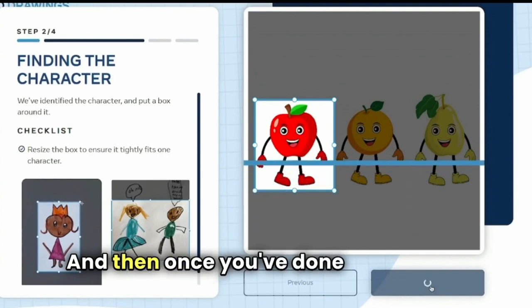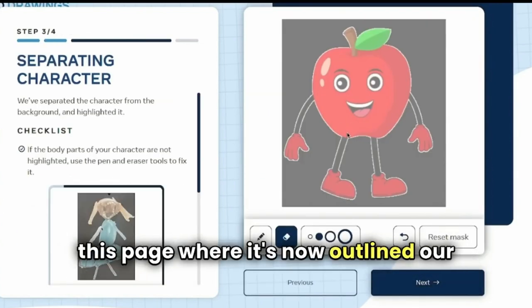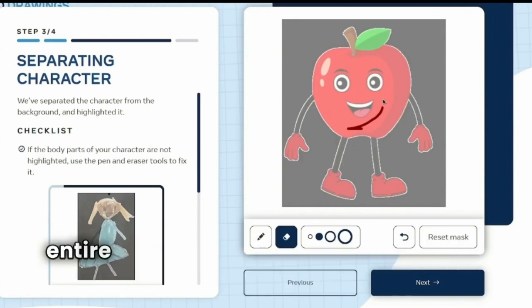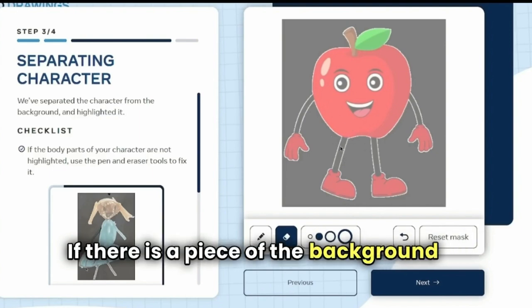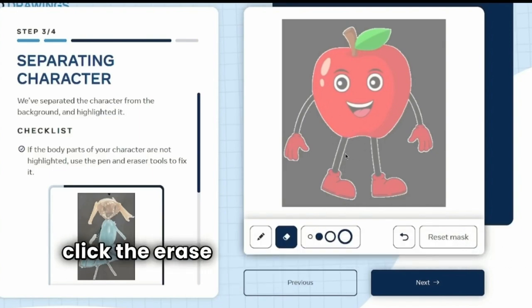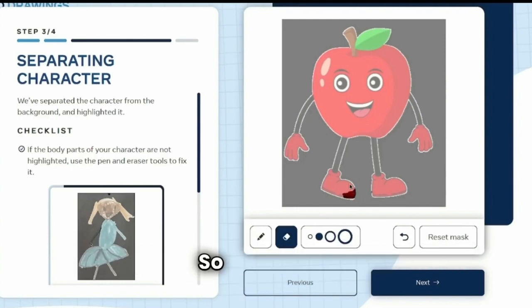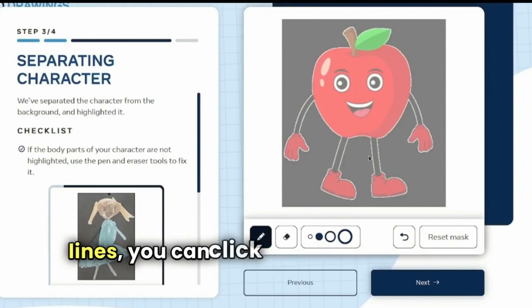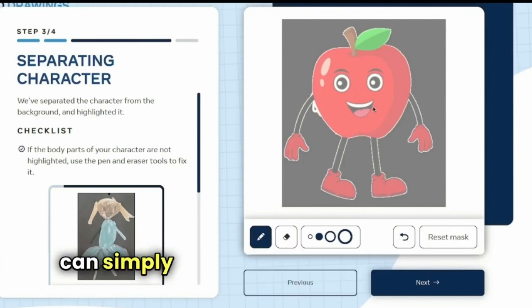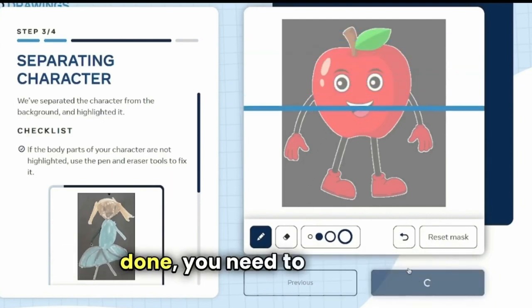And then once you've done this, as you can see, it's going to take you to this page where it's now outlined our apple. Now you need to make sure that your entire character is actually outlined like this. If there's a piece of the background in, you can click the erase button, and then you can erase it. Now we don't want to erase this, so let's undo. Or if there's a piece of it that's not in the lines, you can click on the draw button, and then you can simply add it in by coloring like this. And then once that part is done, you need to click Next.